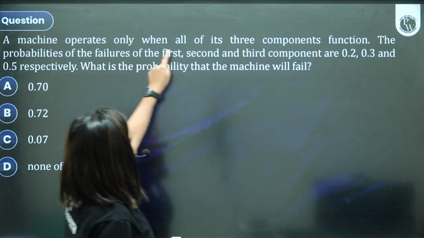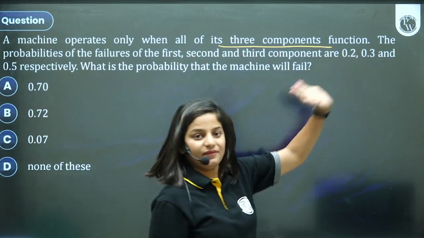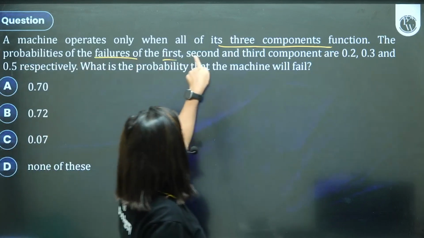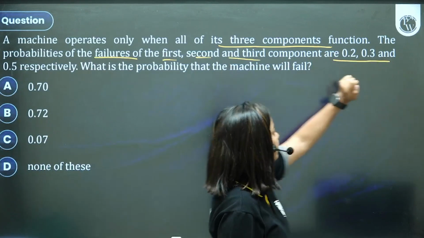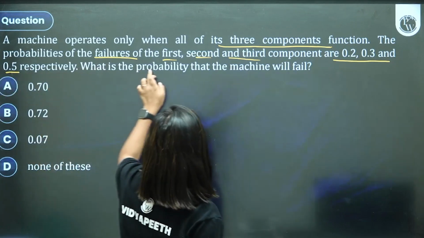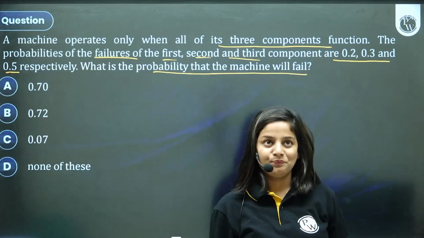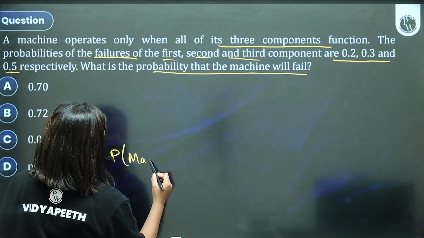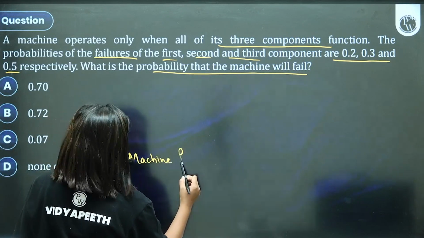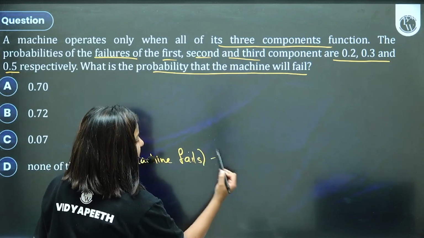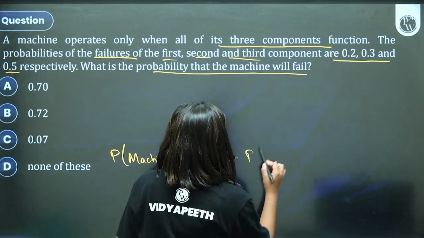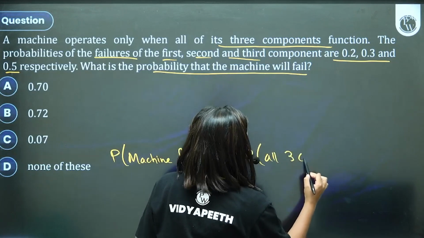A machine operates only when all its 3 components function. The probabilities of the failures of the first, second, and third components are 0.2, 0.3, and 0.5 respectively. What is the probability the machine will fail? So they want the machine to fail. Probability machine fails is equal to 1 minus the probability all 3 components function.